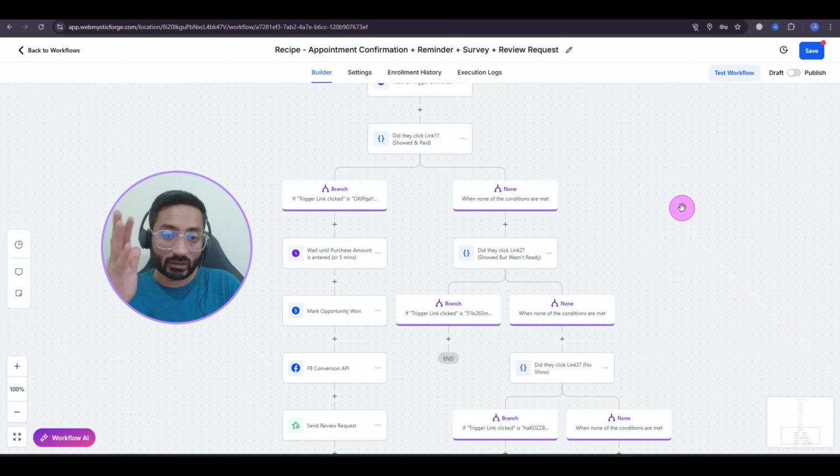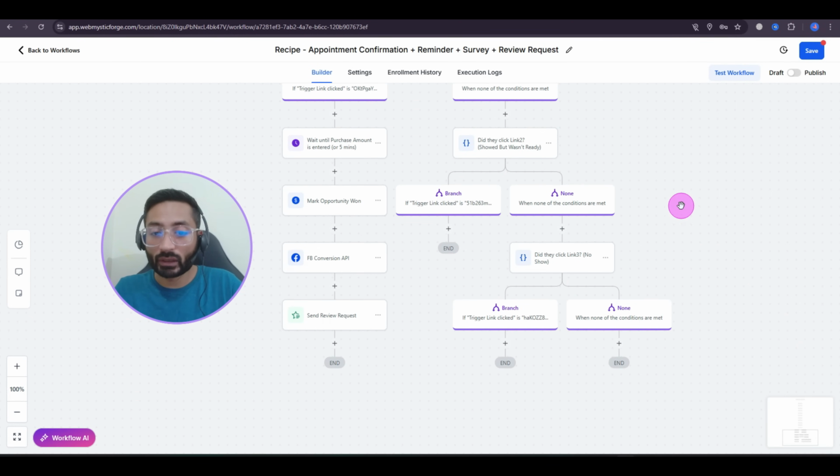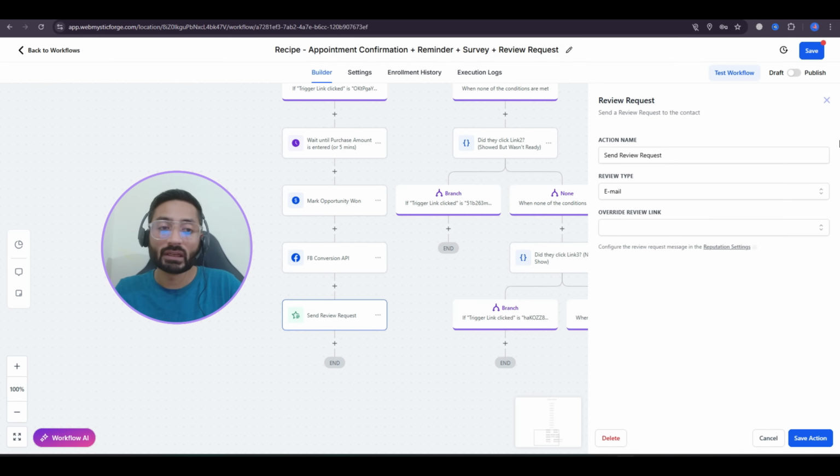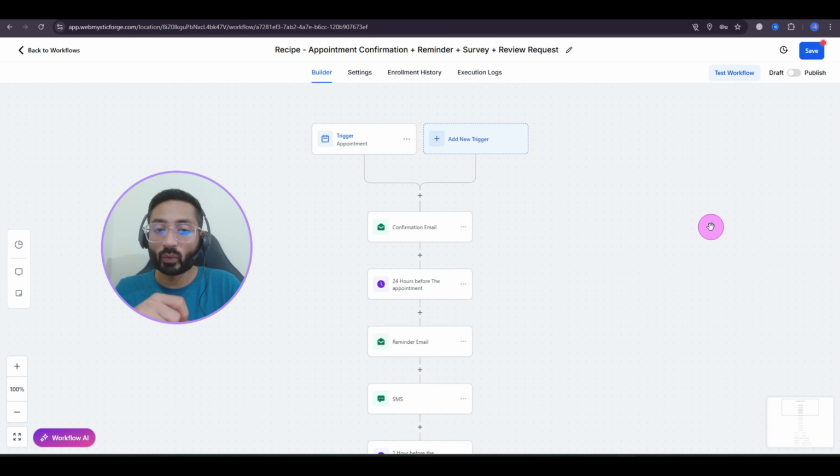You can just go through it. It's a long workflow. You can check everything and how it's working, how it's sending review requests. If I go through each of them right now, it will create a really long video. But going through the workflows and understanding how they work is really important.